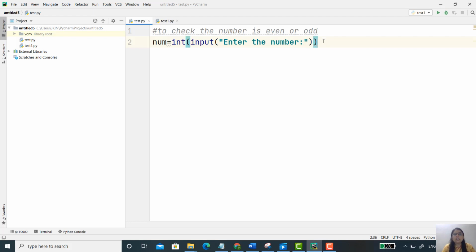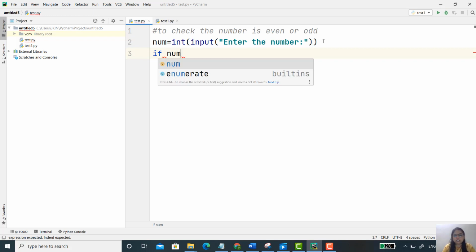Now to check whether the number is even or odd, we have to write one if condition, and here the condition is num modulus of 2. If you remember, we studied the modulus operator when we studied the arithmetic operators. The modulus operator gives us the remainder, and when any number is modulus with 2 and the remainder is 0, then definitely that number is an even number. And if the modulus is non-zero, that means that number is an odd number. So one simple condition I am writing, that is num modulus of 2.